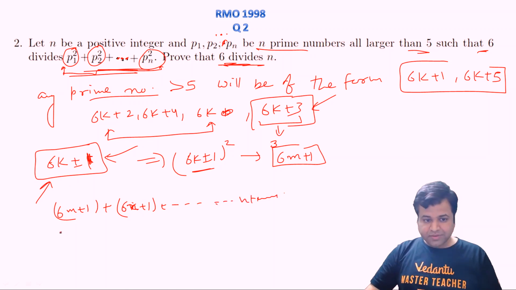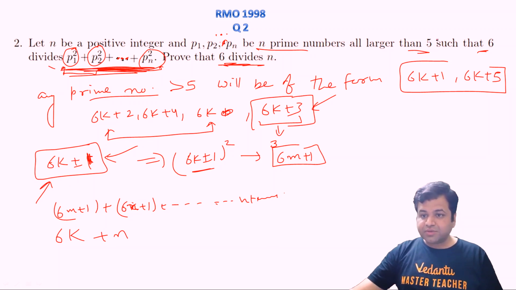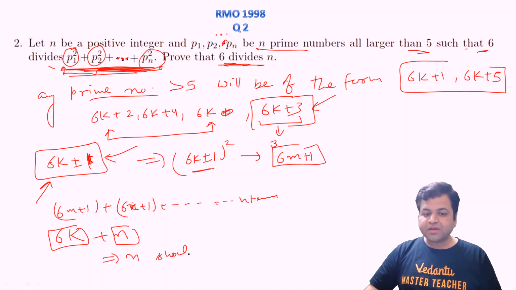This will be nothing but a multiple of 6, let's say 6 times capital A, plus this n. Now if the whole sum is divisible by 6, and clearly the multiple of 6 is divisible by 6, that simply implies that n should be divisible by 6. And this is in fact what we need to prove.